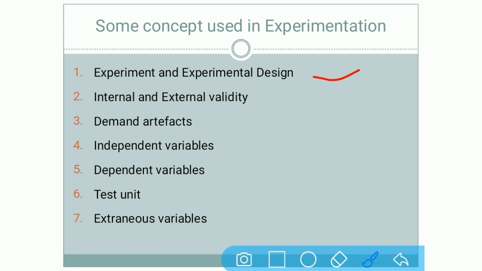Just we have learned what is experiment. So we have seen that experiment is actually a study in which the researcher manipulates or changes one variable that is known as our independent variable, and it gives effect on the other variable which is called the dependent variable. Means whatever changes you make in the independent variable, on whom is the effect going to be? On the dependent variable. It is known as your experiment.